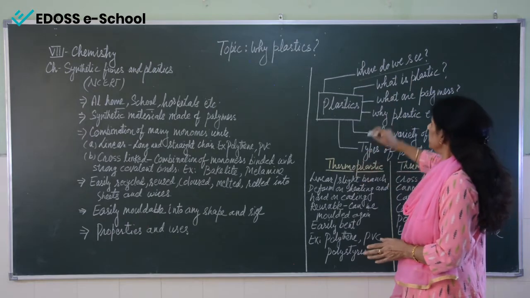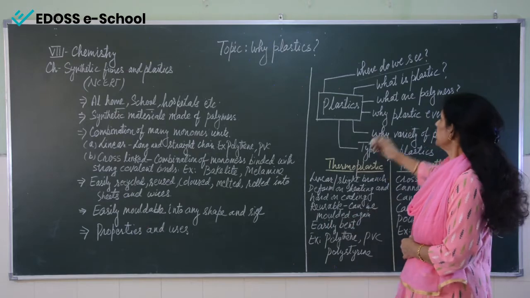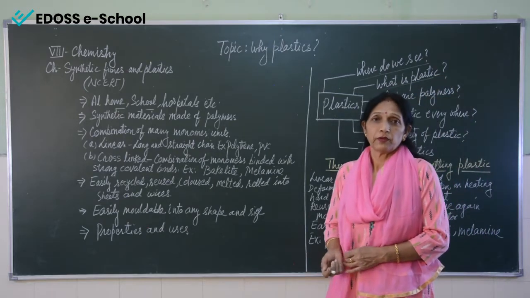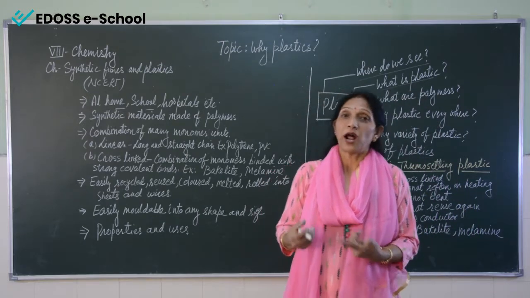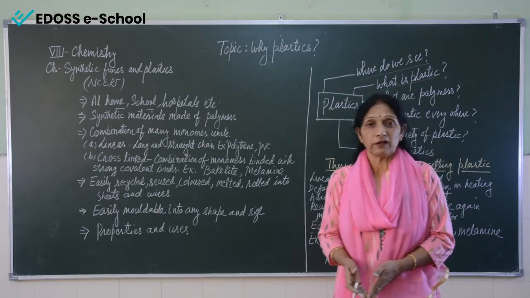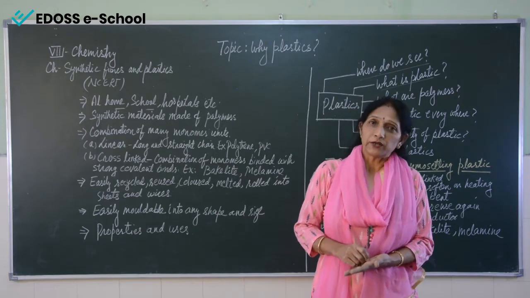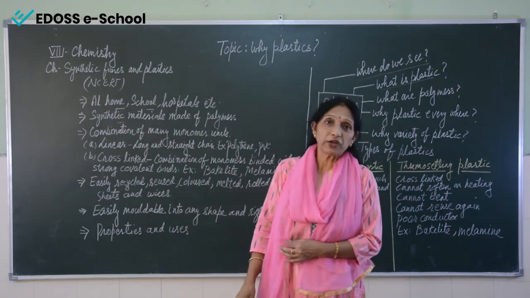Now, if we are using this much plastic, the question arises: what is plastic actually? Are we getting plastic from plants or from animals? The answer is no. We are not getting plastic neither from animals nor from plants. We are making it synthetically, in the laboratory.